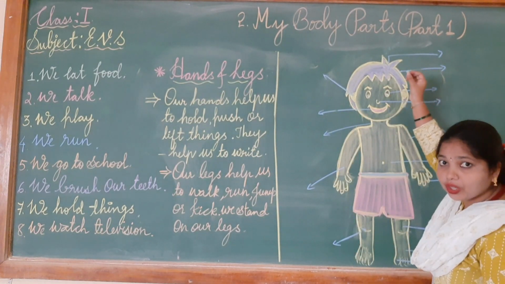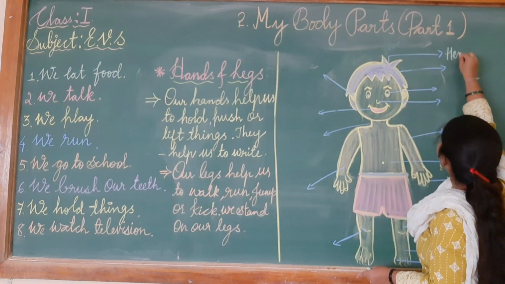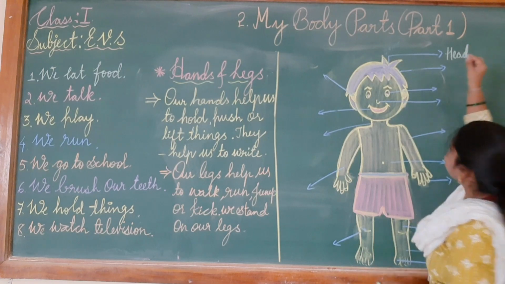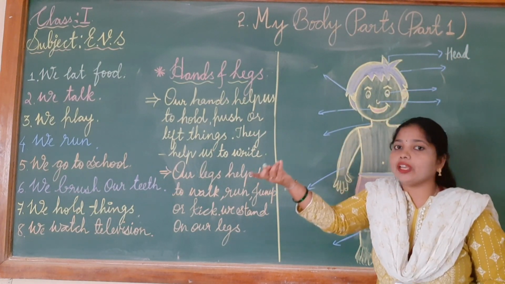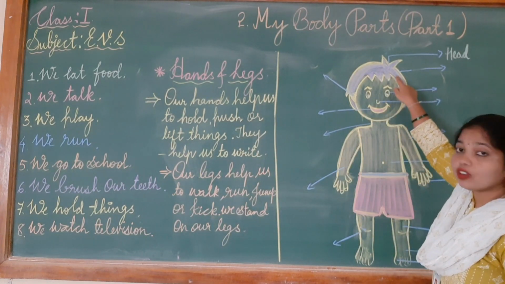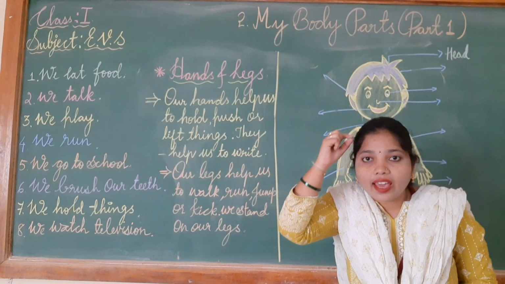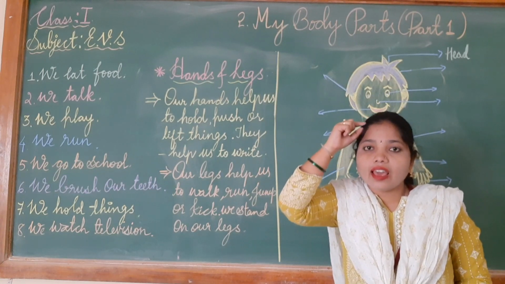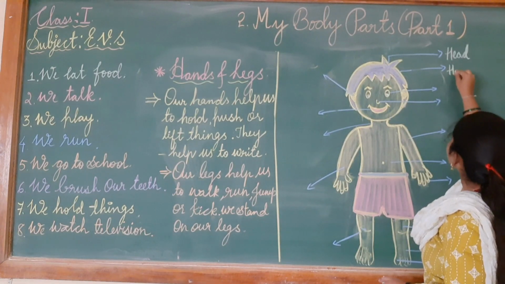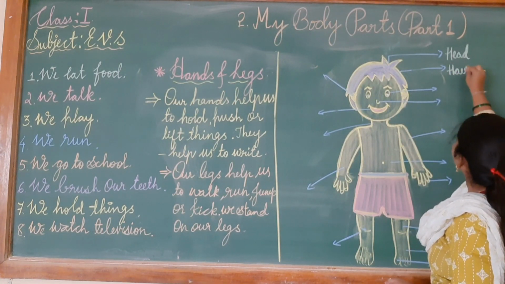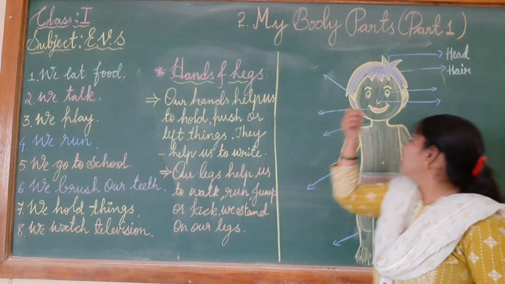Head spelling, do you know? Yes, I will write here head. H-E-A-D, head. Head is the uppermost part of our body. Next is what children? Yes, this is called hair. This is hair. So I will write here hair. H-A-I-R. This is hair.